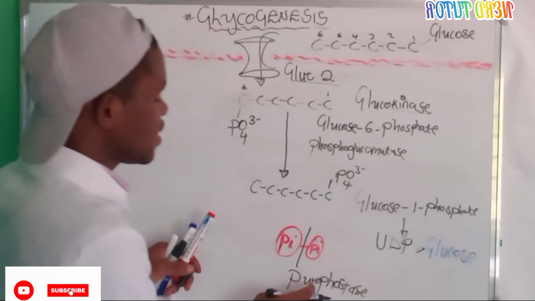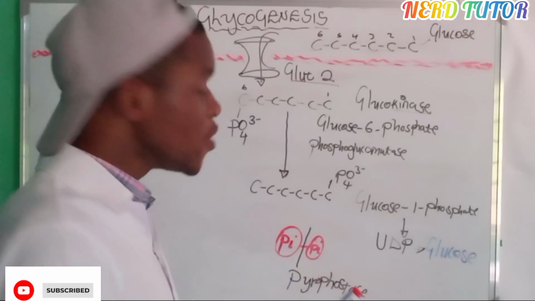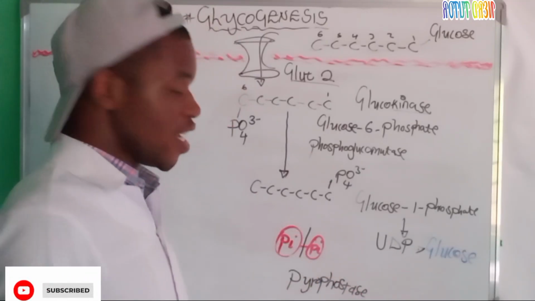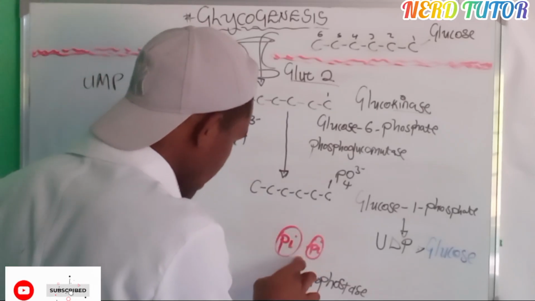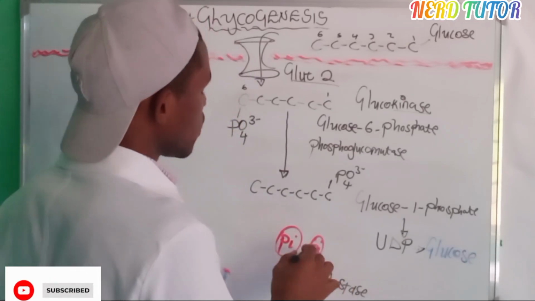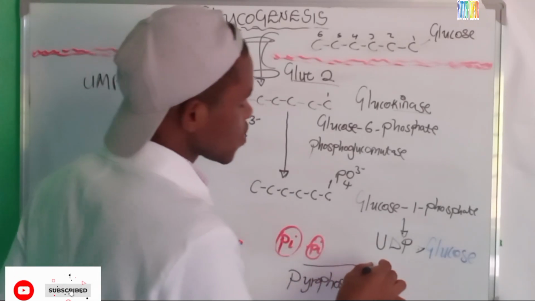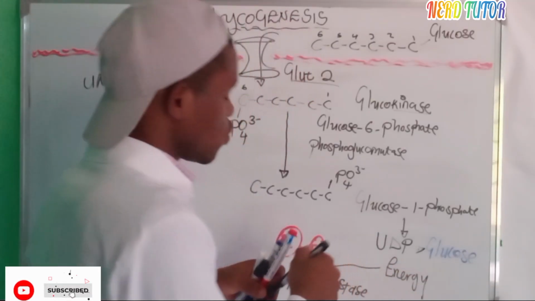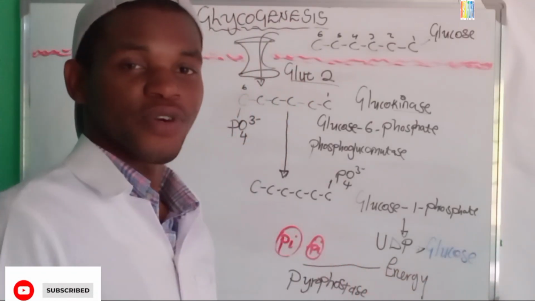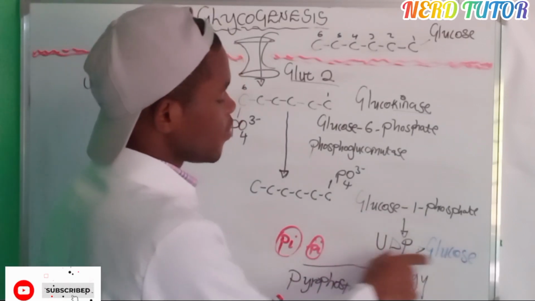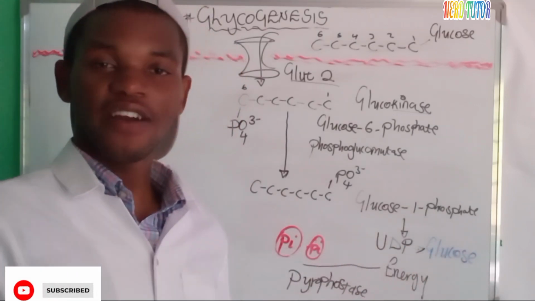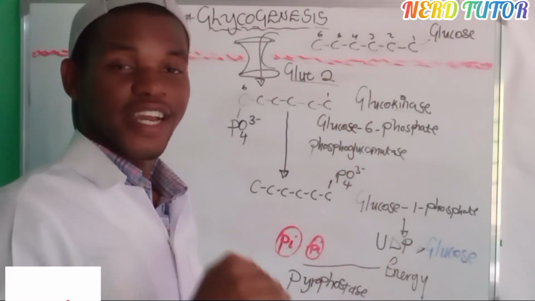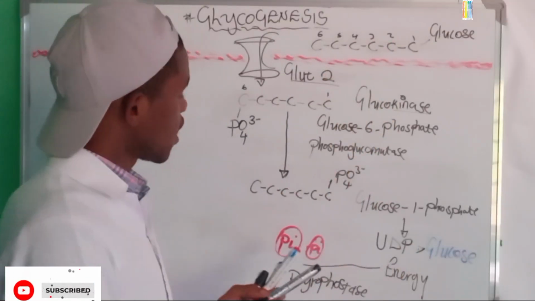It is this enzyme that is facilitating the breaking of this bond in between here. So if we break the bond like this, we yield energy. The energy will help continue the process of UDP plus glucose, so that we form the glycogen that we need, so that we store the glucose in the form of glycogen. This is the whole part of this process.